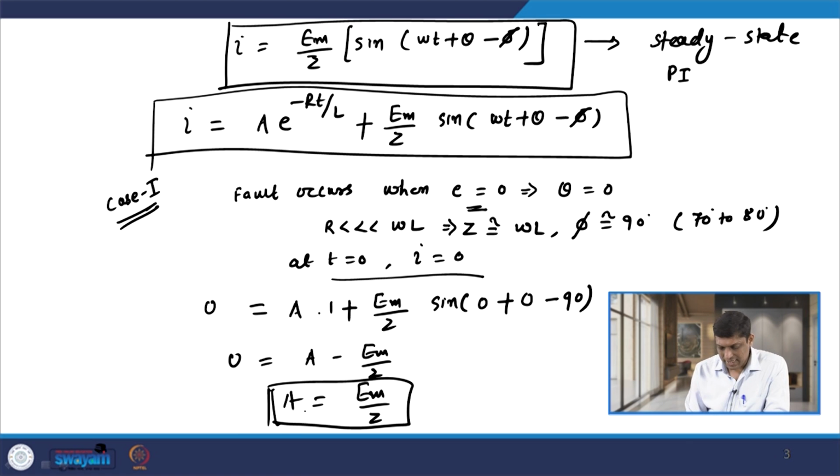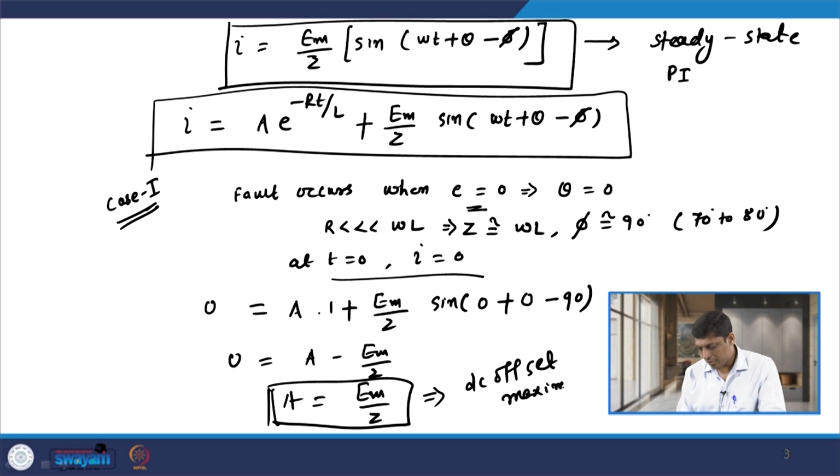So, this indicates that if the fault occurs when the voltage wave is passing through 0, then the value of the decaying DC component, or DC offset, is maximum. That is the first case.